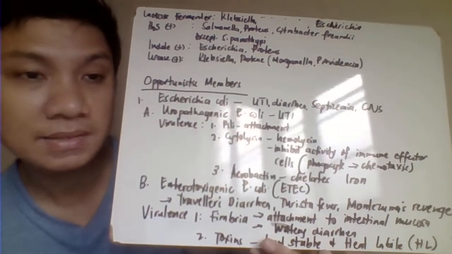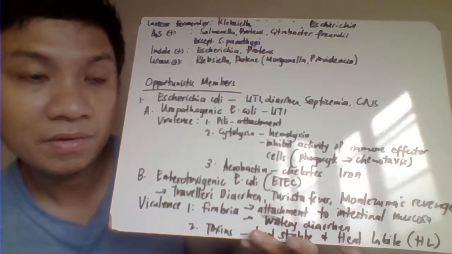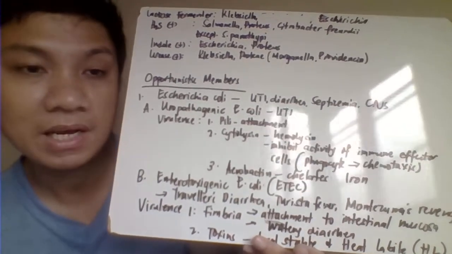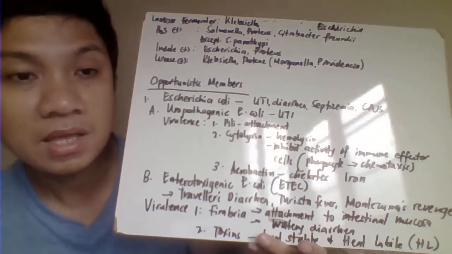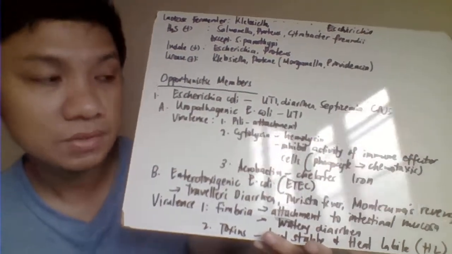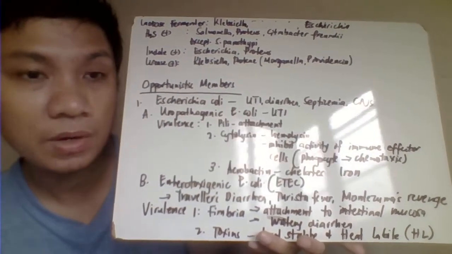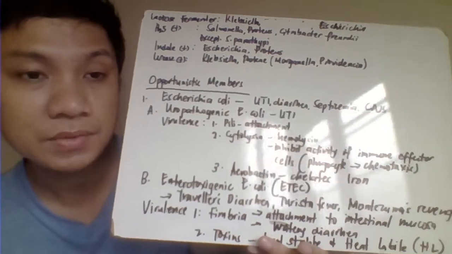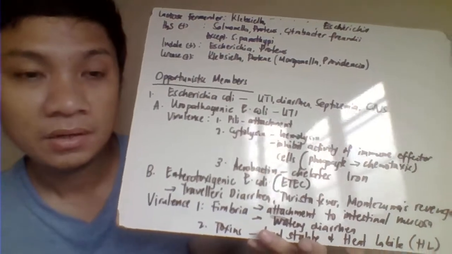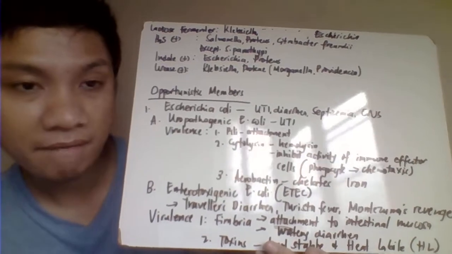Cytolysin is a hemolysin. This one primarily inhibits the function of immune effector cells, specifically the phagocytes, by inhibiting chemotaxis. Chemotaxis is the migration of phagocytes towards the tissue injury. Another one is aerobactin. Aerobactin chelates the iron component, which deprives the host of the iron as its growth requirement. Again, uropathogenic E. coli causes urinary tract infections.